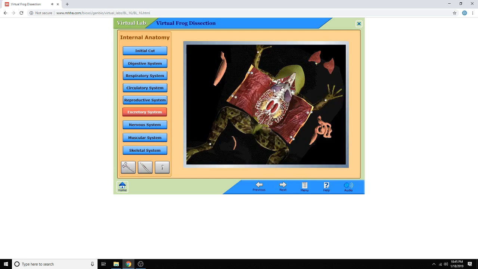With the intestines removed, the kidneys can be seen as 2 large organs lying near the center along the dorsal wall of the body cavity. Blood entering the kidneys is cleansed of liquid waste, which eventually leaves the body by way of the cloaca.